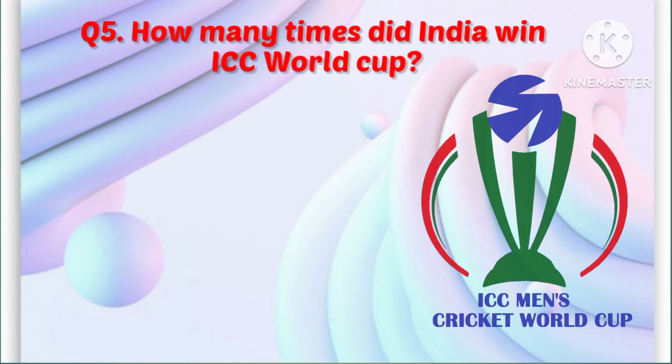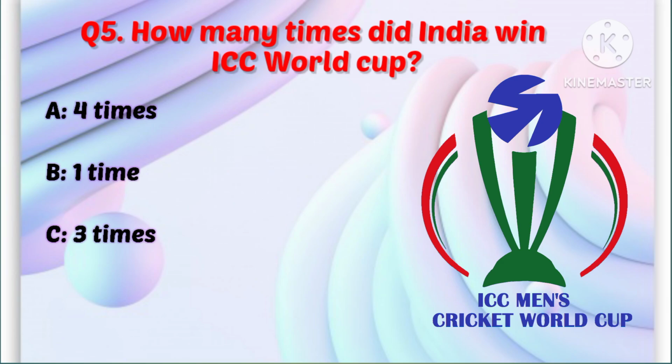Question 5. How many times did India win the ICC World Cup? Your options are A 4 times, B 1 time, C 3 times, D 2 times. Correct answer is D 2 times.